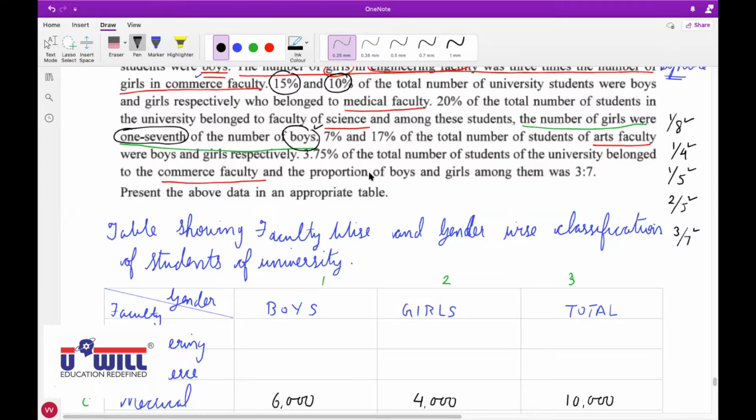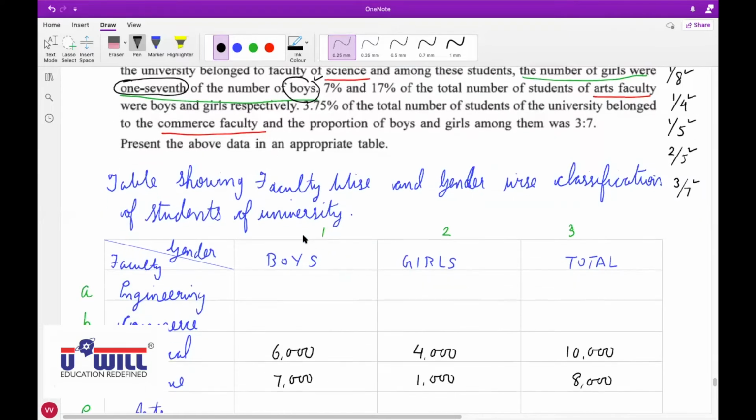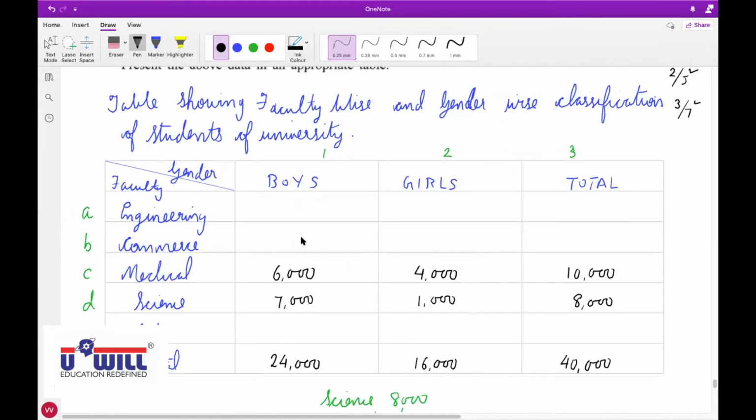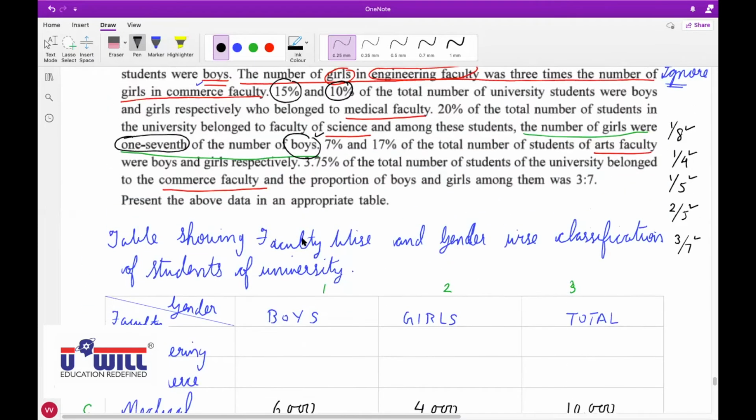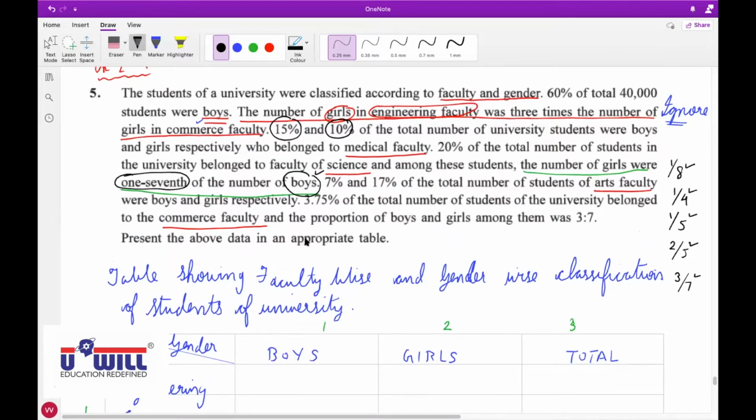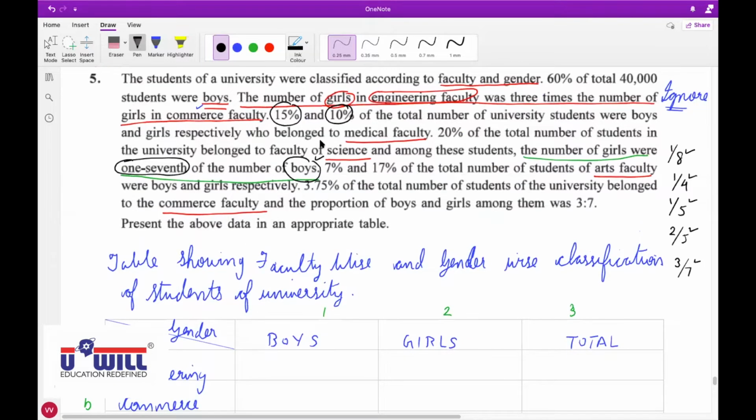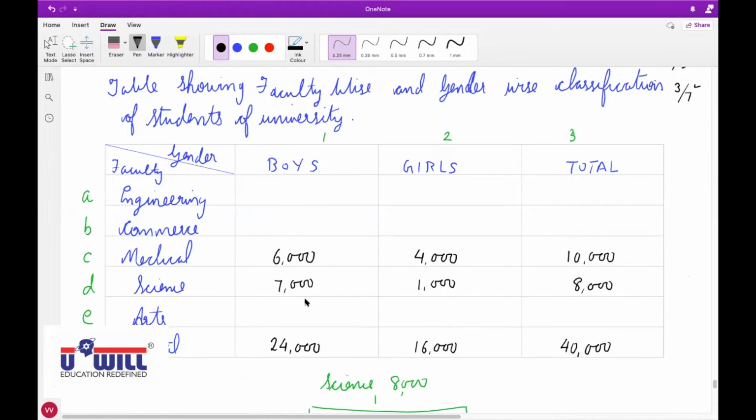Tell me, how will we find this? 7% and 17% of total number of students of arts faculty were boys and girls respectively. Devansh, did you understand this? 15% and 10%, how we obtained 6,000 and 4,000?